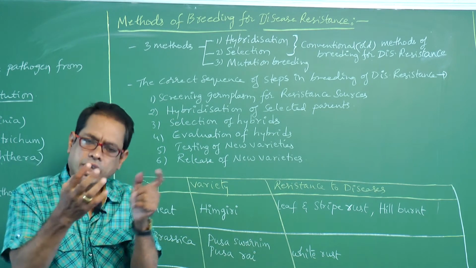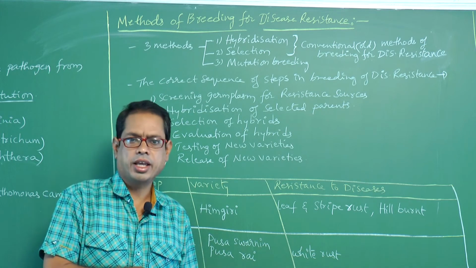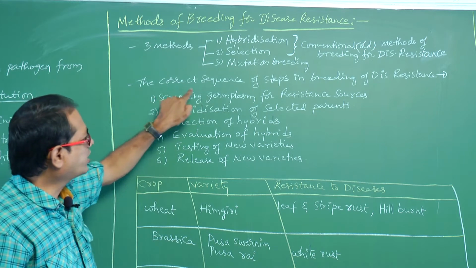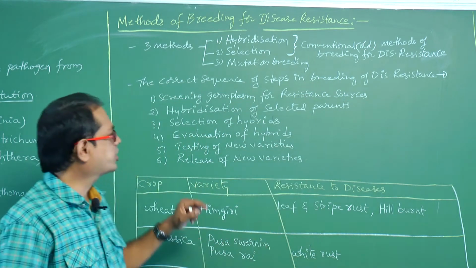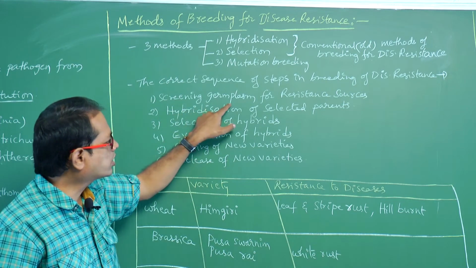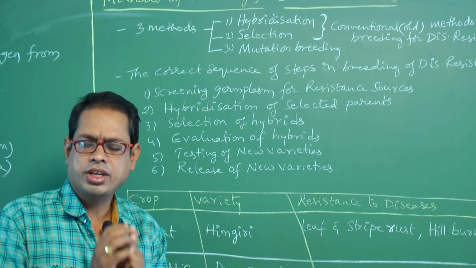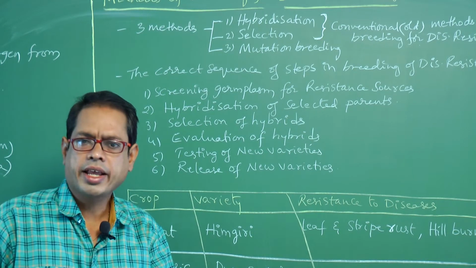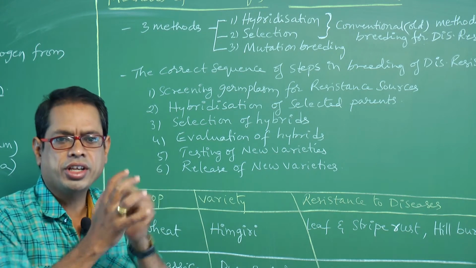Like that, here also the crossing steps will occur. So what is the correct sequence of steps in breeding for disease resistance? First, screening the germplasm for resistant source. Some plants will have resistant genes, some plants will not. So we have to notice where the resistant genes are present.